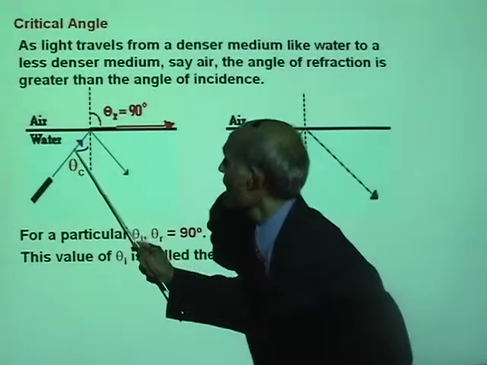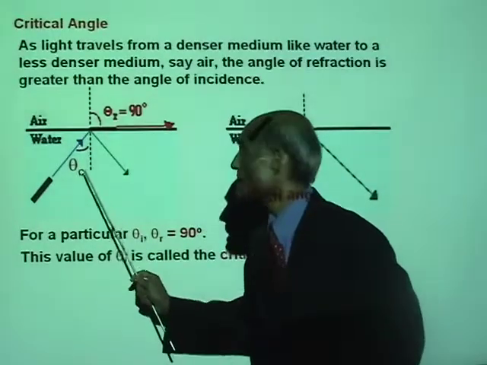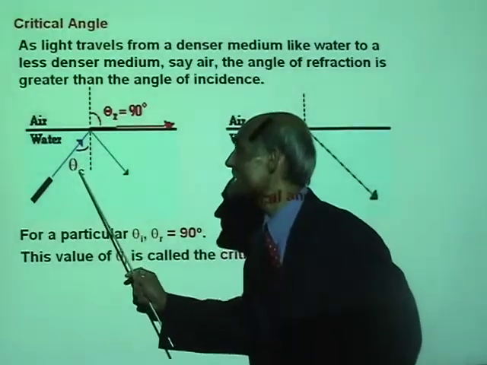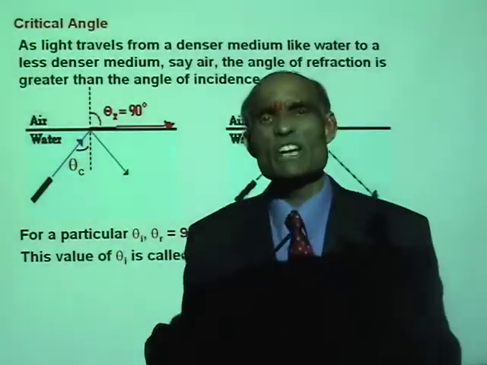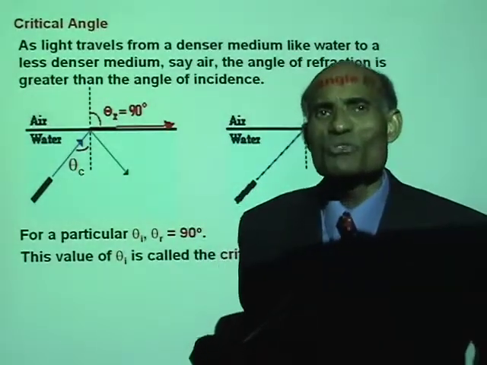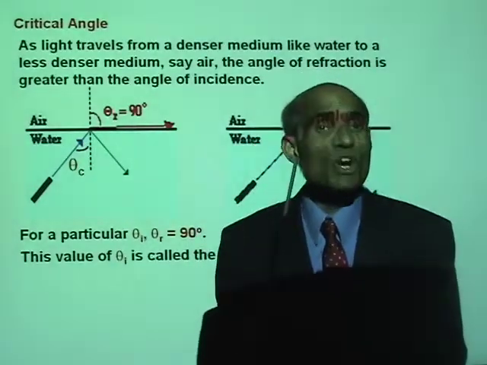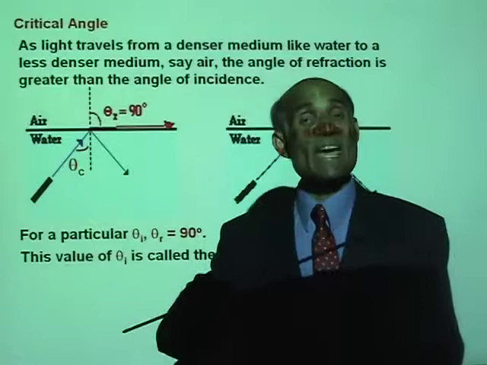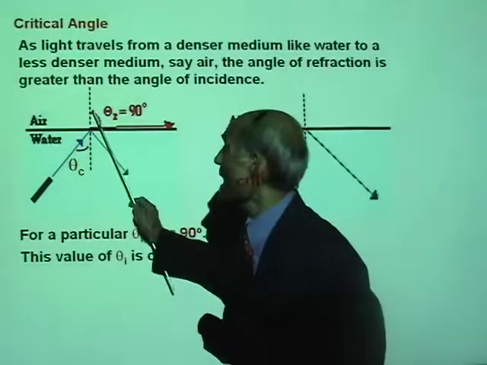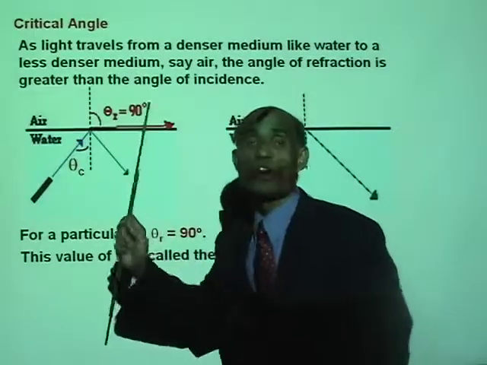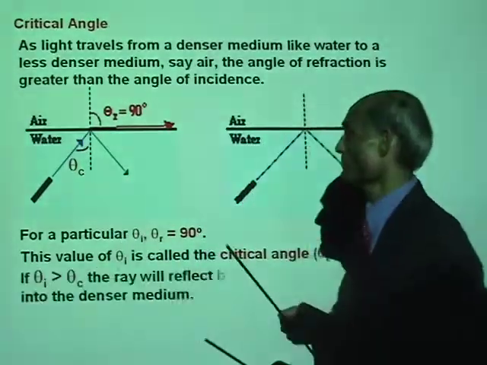There you are. This angle of incidence we call the critical angle, and I have represented it by theta c. So if I ask you to define critical angle, what will you say? Critical angle is the angle of incidence in a denser medium which produces an angle of refraction of 90 degrees in the less dense medium.